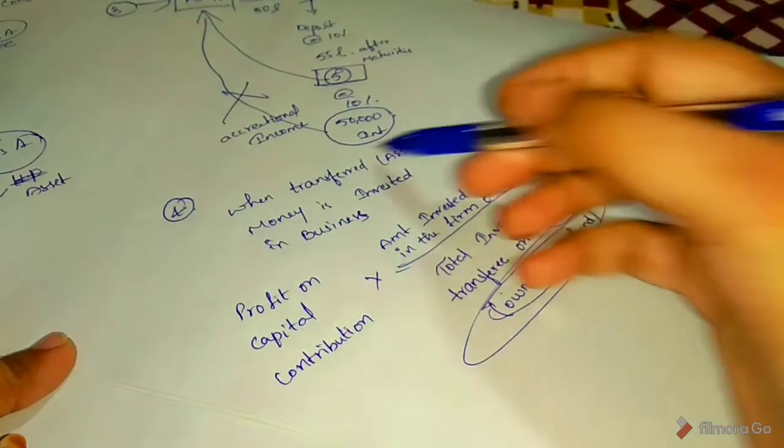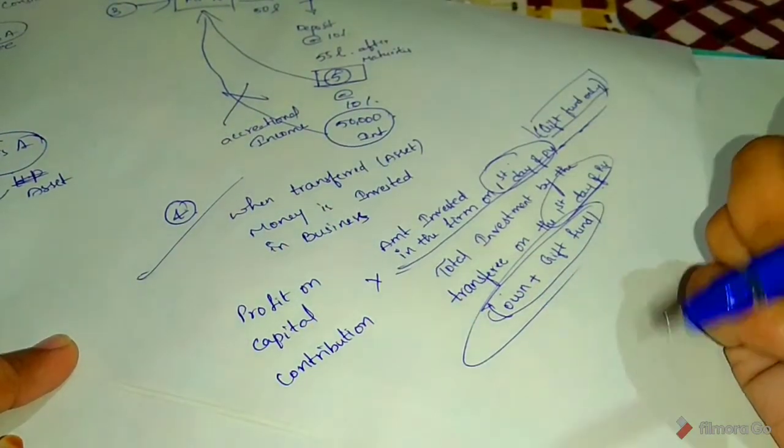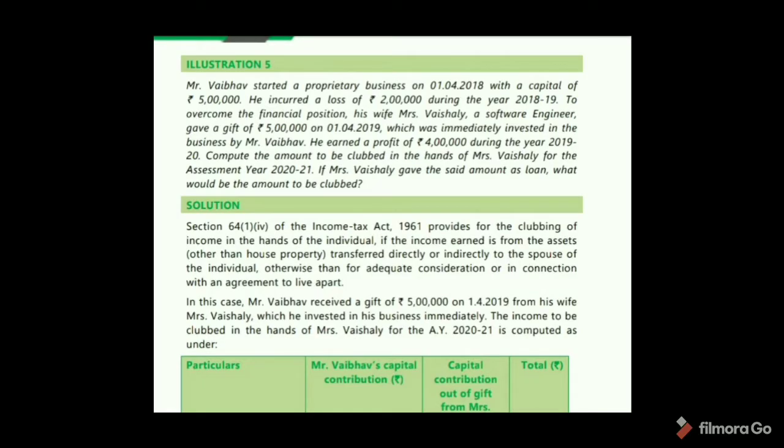From this concept there is an illustration, we will see that. See, illustration 5. Mr. Vaibhav started a proprietary business on 1/4/2018 with a capital of 5 lakhs. He incurred a loss of 2 lakhs during the year 2018-19.